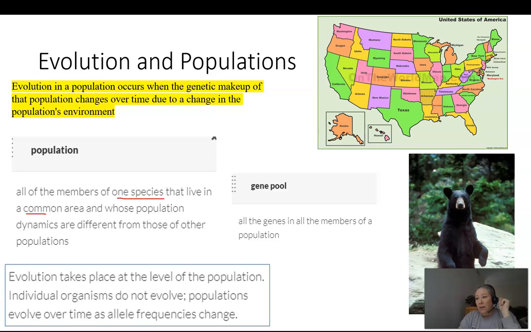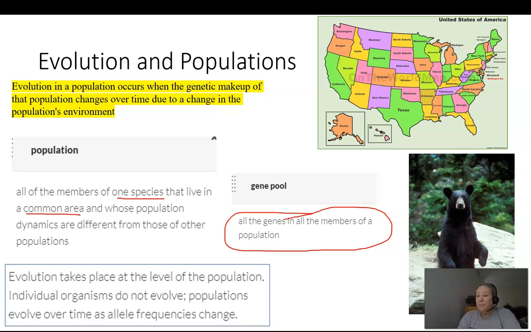The one thing all of the organisms in an individual population have is that they share a gene pool, which is all the genes of all the members of a population.